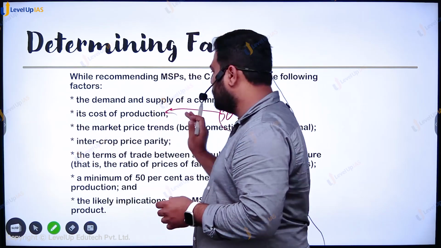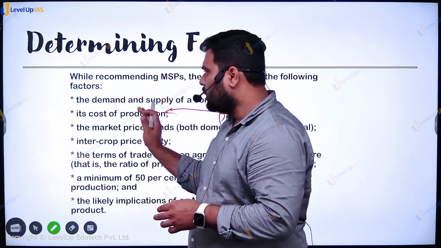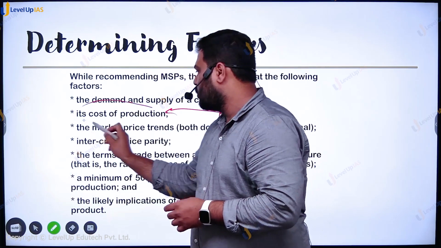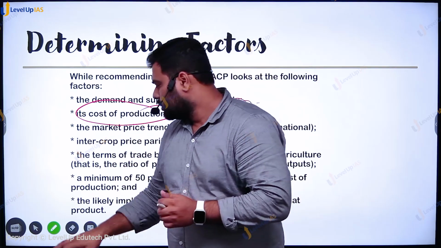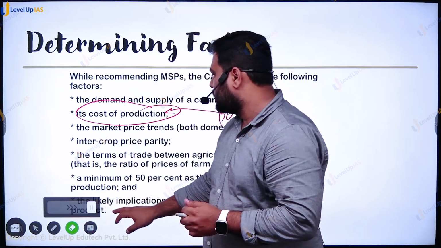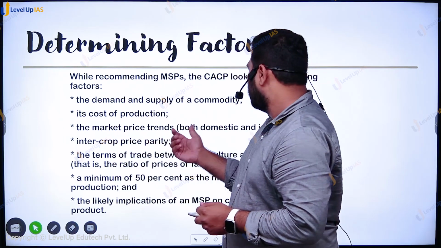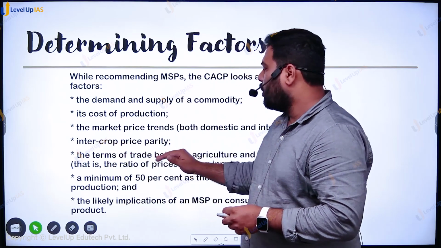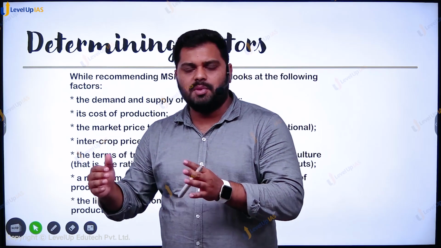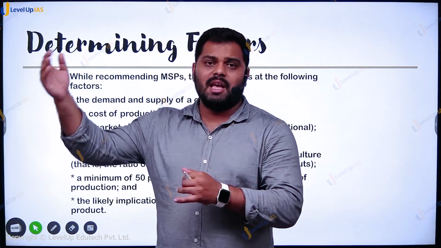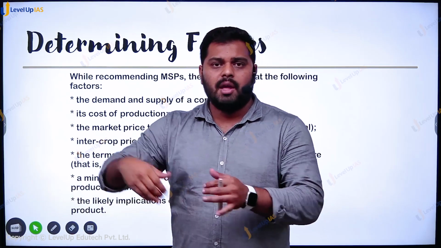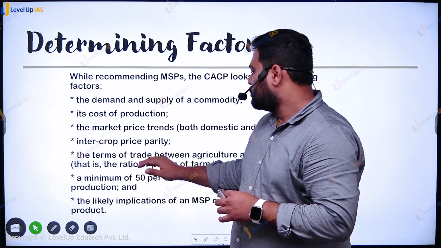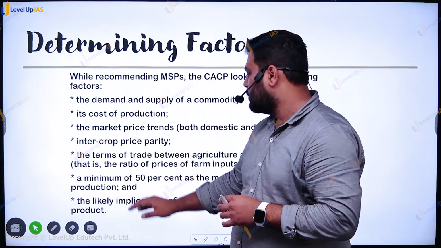However, it is not fully enforced. There are certain things into that. We will look into the Swaminathan committee report and how this 50% and the cost of production formula comes out. But apart from it, there are other factors also, like market trends for both domestic and international. Based on that, MSP can also be recommended. Intercrop price parity, so that the MSP for a particular crop is not so high that everyone is trying to produce the same crop and other crops are not taken care of. They find no takers. The terms of trade, minimum of 50% that I was talking about.